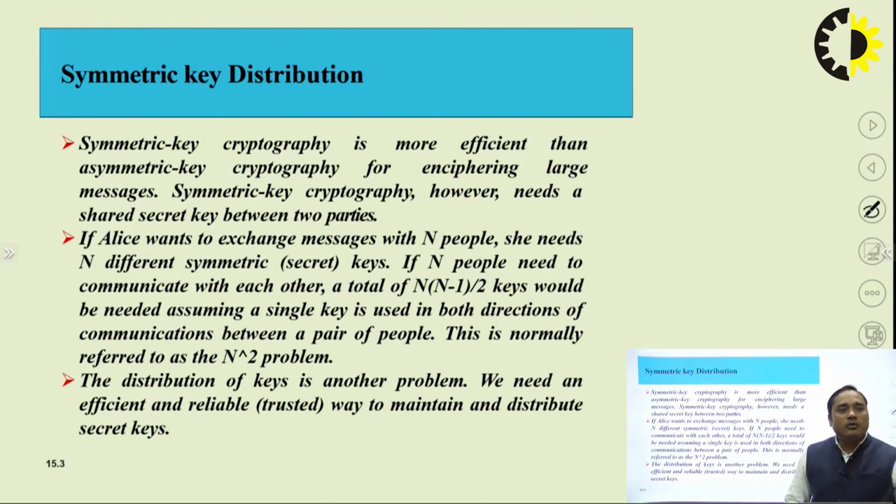If two parties want to communicate with each other, they use a single key, which is called the symmetric key.